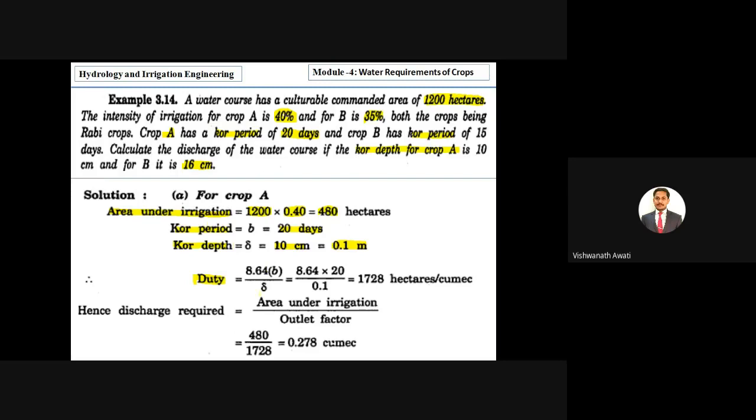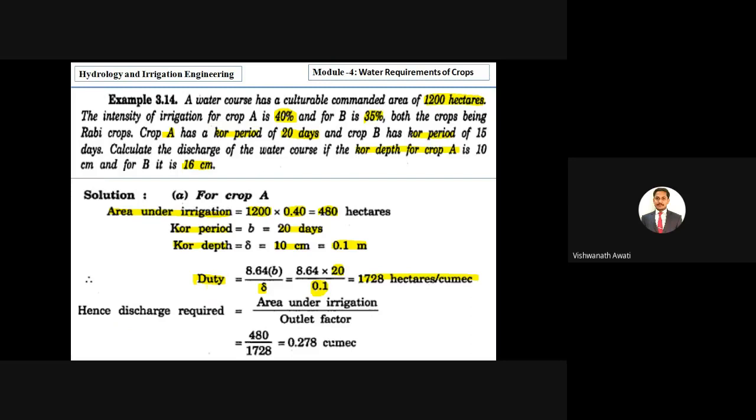Then they have given core depth delta. So substitute the period value as 20 because they have given base period B as 20 days. Core depth delta is converted into meter, 0.1, correct? When you simplify and calculate, you will get duty of 1728 hectares per cumec. So we are getting duty for crop A as 1728 hectares per cumec.